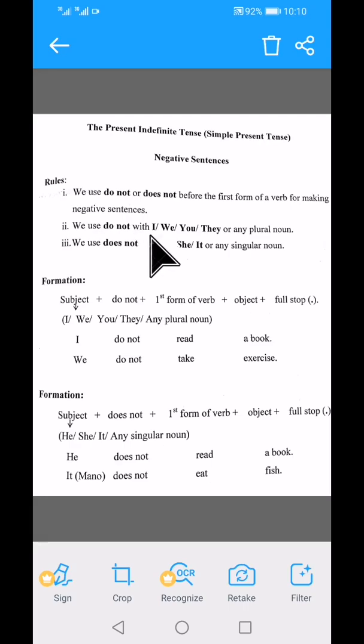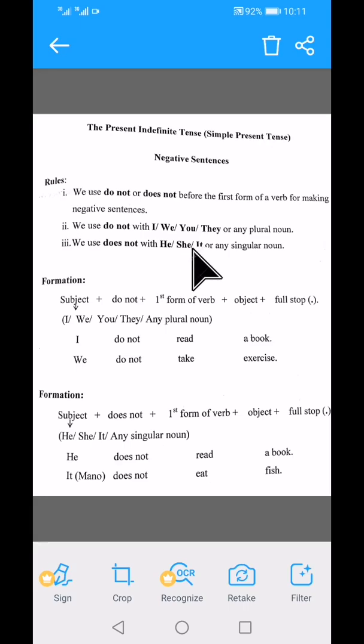We use do not with I, we, you, they or any plural noun, and we use does not with he, she, it or any singular noun. Students, always remember that in affirmative sentences you do not have any kind of helping verb. You just have first form of verb, and when you have he, she, it or any singular noun, you just add s or es with first form.